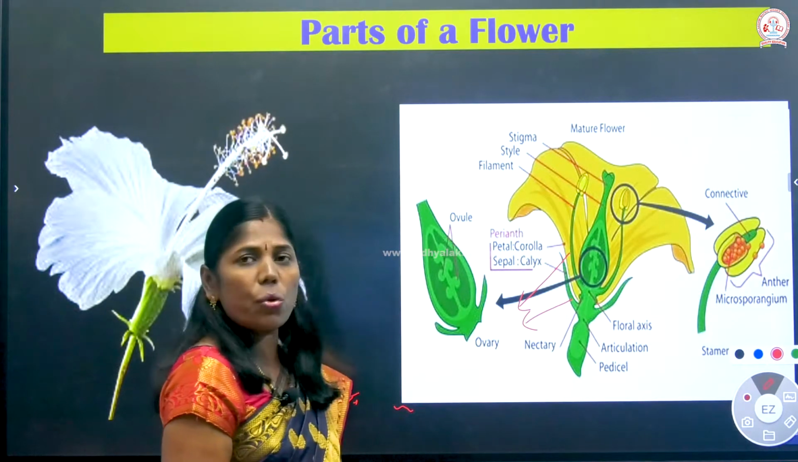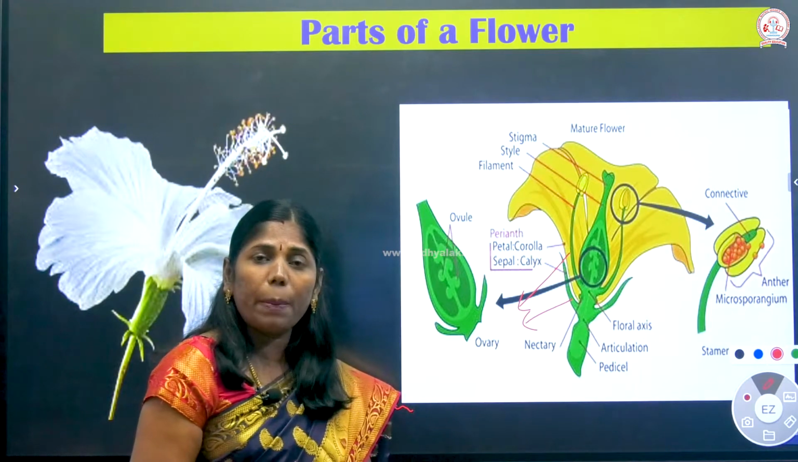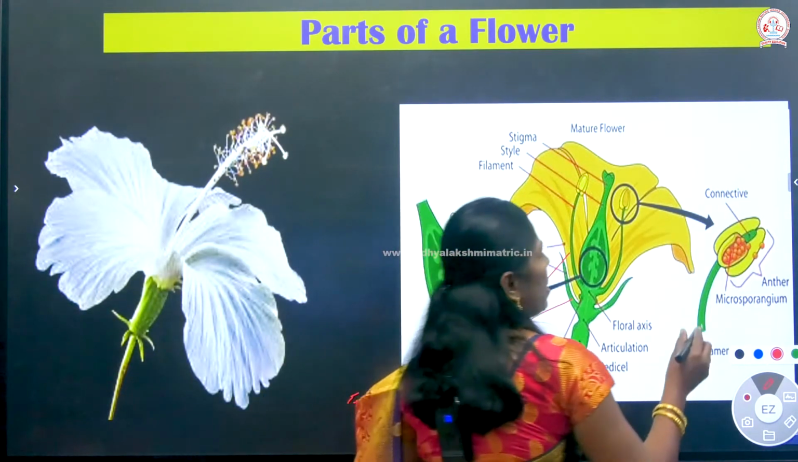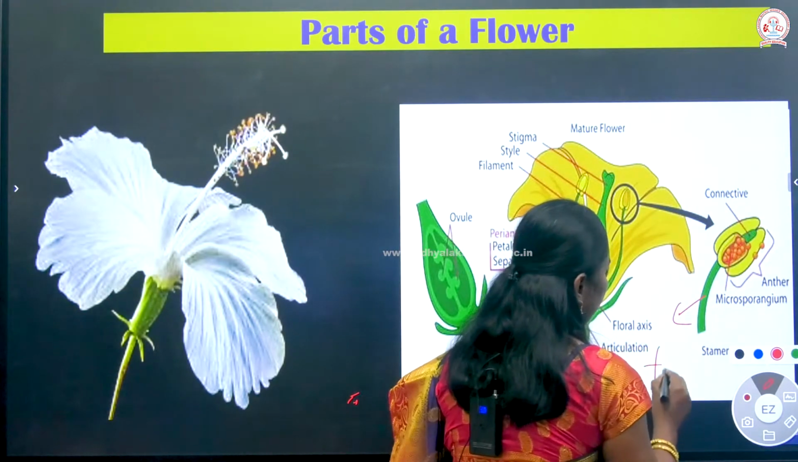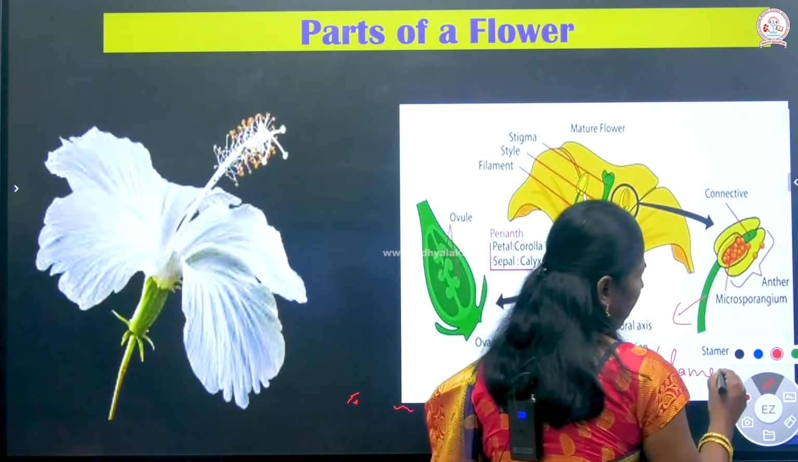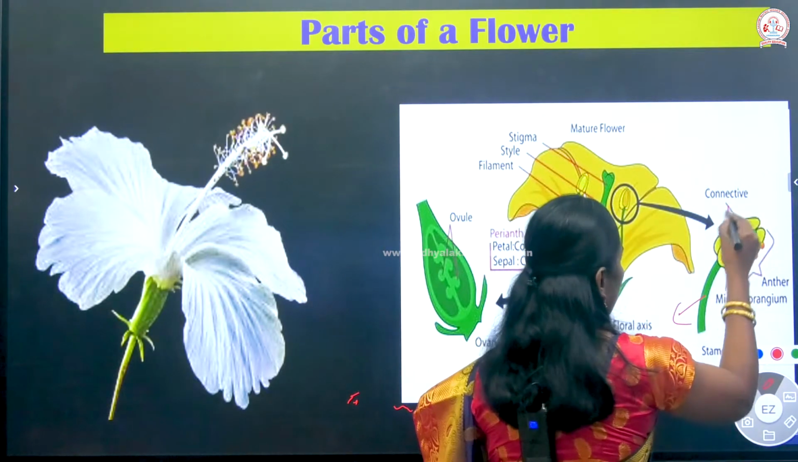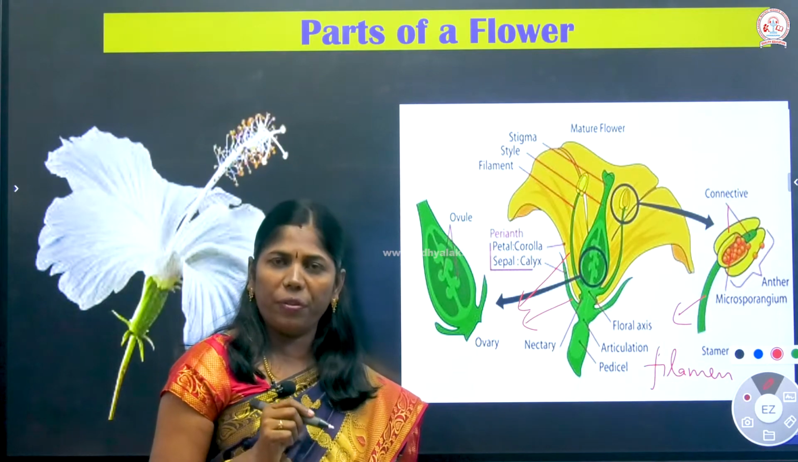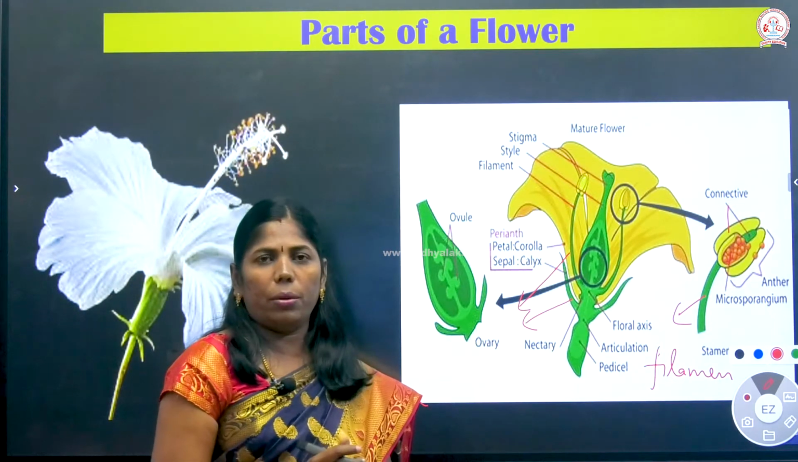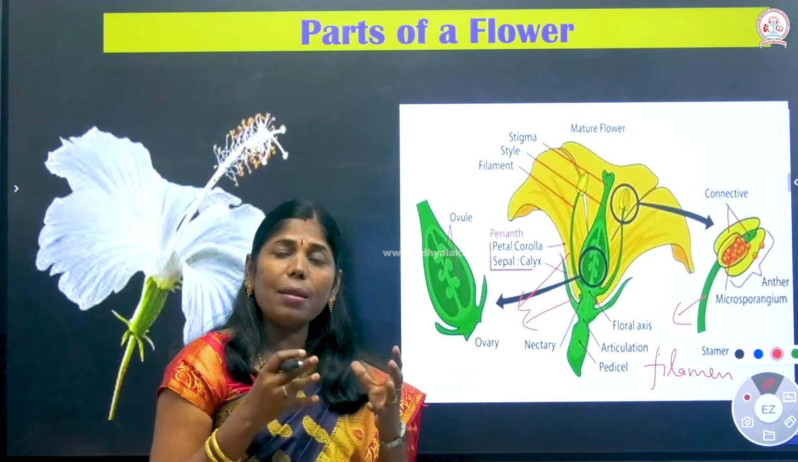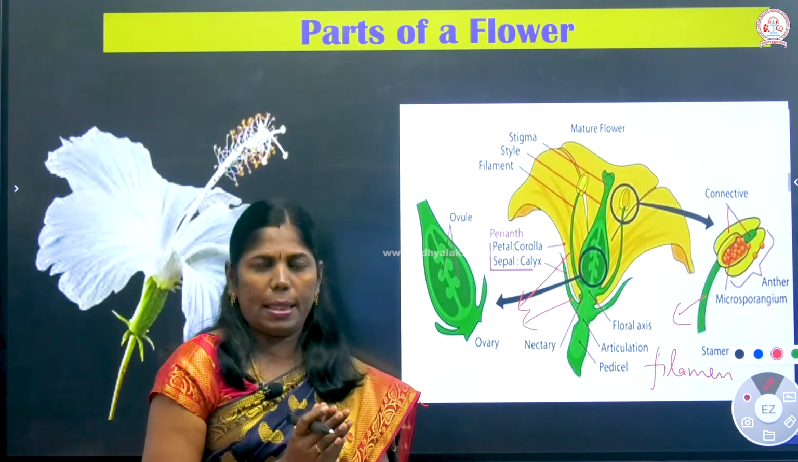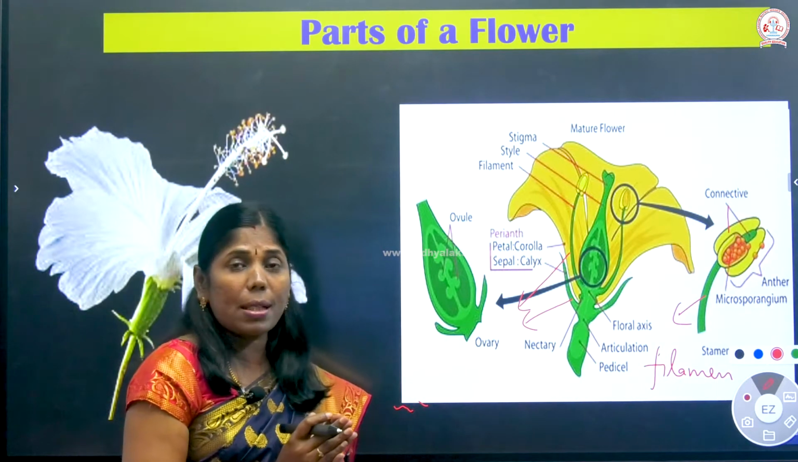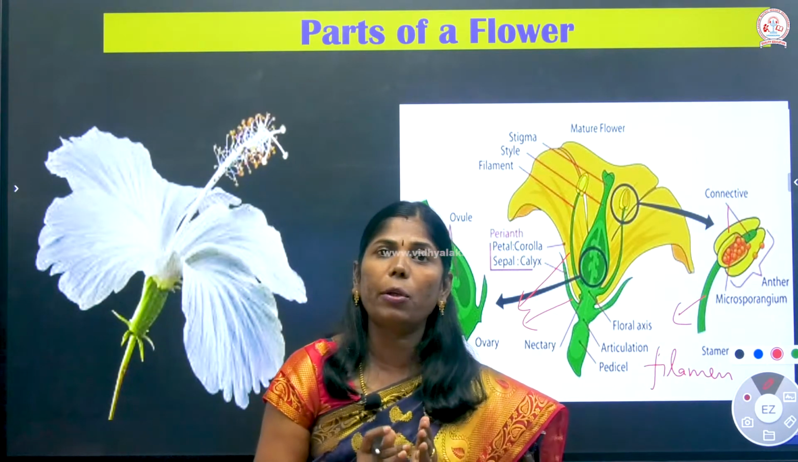So what is in the androecium? The androecium is made up of a number of stamens. Each stamen consists of a filament and an anther. The stalk of the stamen is considered as the filament, and it has an anther. So what is in the anther? The anther consists of pollen grains. The pollen grains are present in the anther. The pollen grains are the first cell of the male gametophyte.